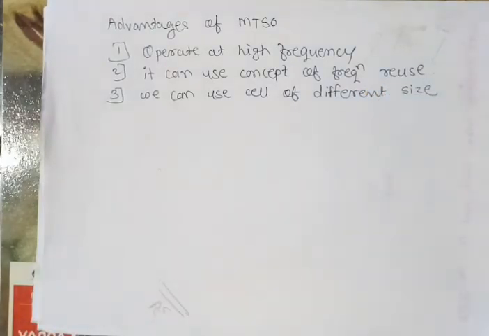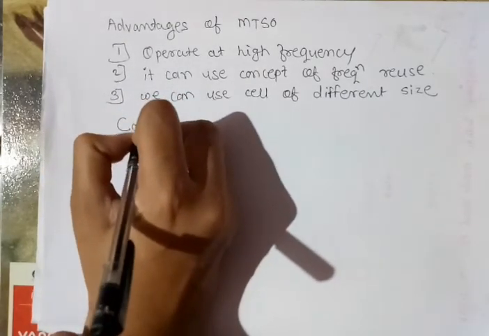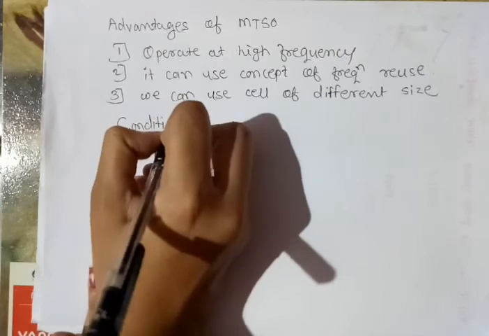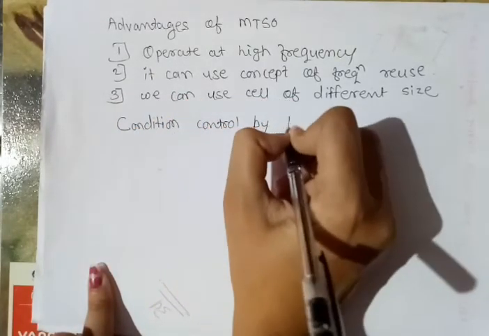This is the third advantage. This is nothing but the structure of the cellular phone system and the function of the MTSO, and we will also study about the advantages of the MTSO. There are some conditions controlled by the MTSO. Let us discuss the important conditions, things controlled by the MTSO.